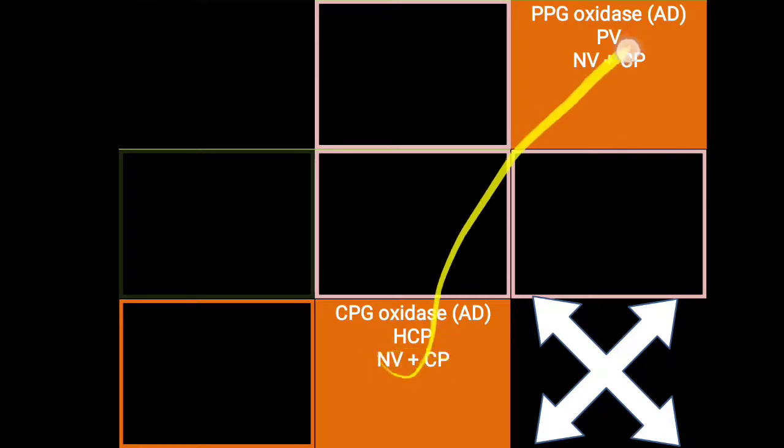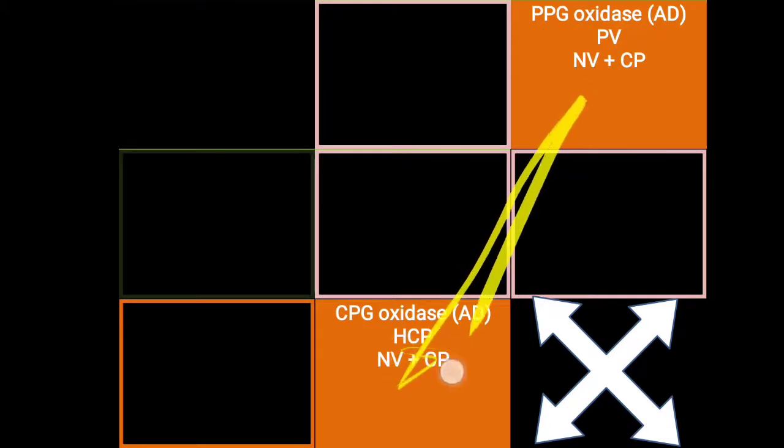Here it is called Porphyria variegata. So simply, apart from Porphyria variegata, all porphyrias have three words, but only this porphyria has two words, meaning Porphyria and variegata. So P for PPG oxidase, that you can remember. And further you can remember one more thing: CpG oxidase and PPG oxidase are both present in the mitochondria, both are autosomal dominant, and both are showing both types of symptoms, meaning neurovisceral and cutaneous photosensitivity.